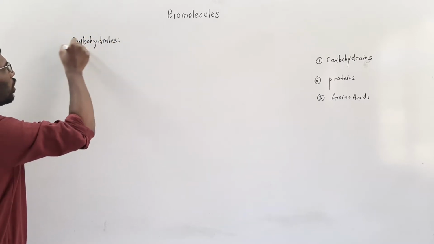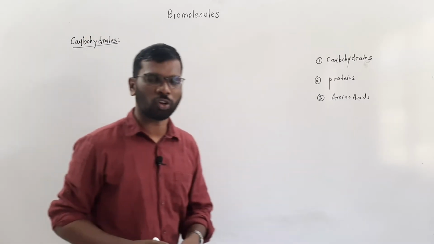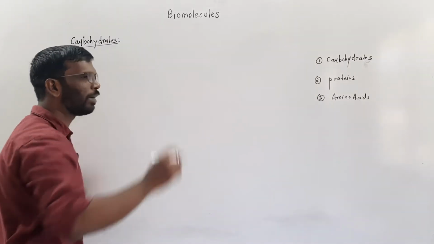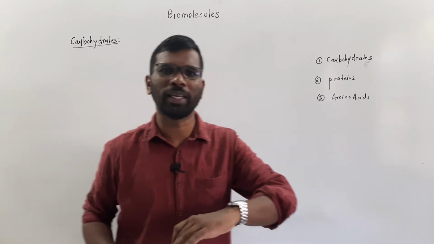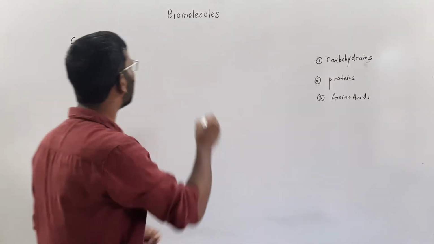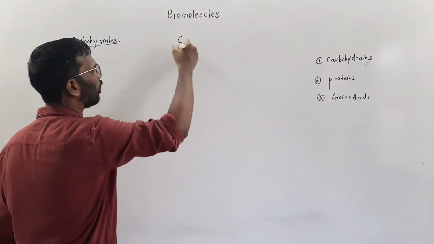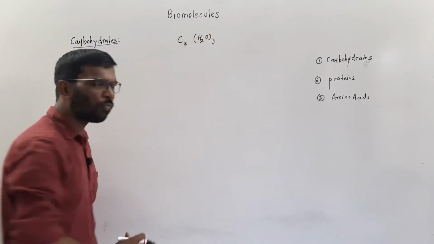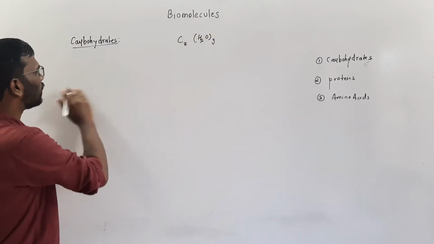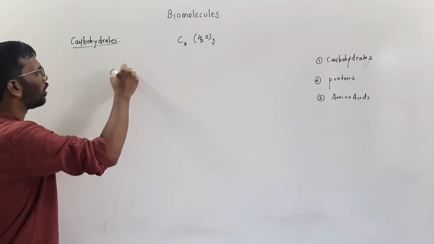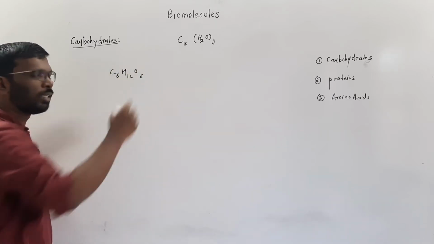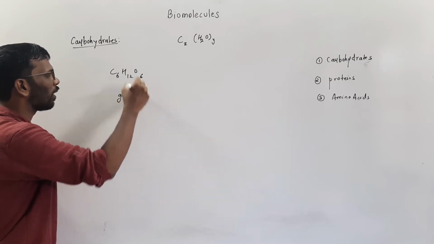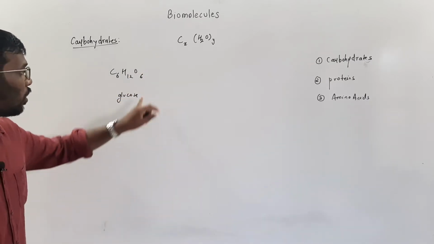Carbohydrates. Now, the earlier definition of the carbohydrate was given this way. Carbohydrates are molecules which could be generalized as Cx(H2O)y. If we take a very basic example, C6H12O6, this is the formula of glucose. This is considered to be a carbohydrate.